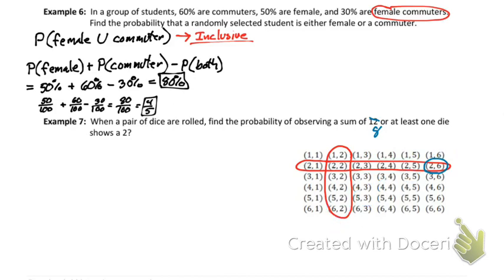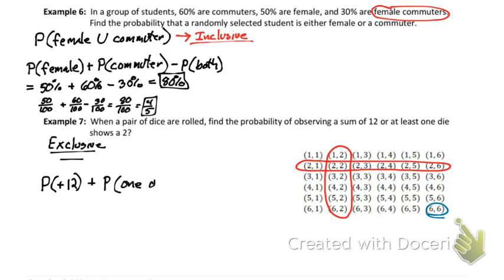So be careful on problems like this because they can be sneakily either one of these, exclusive or inclusive. In this case, it is going to be exclusive because 6 and 6 is the only way to make 12 and there's no 2 in it. So we have an exclusive event. It makes our life a little easier. So we just have to do the probability that the sum is 12 plus the probability that one die is a 2.